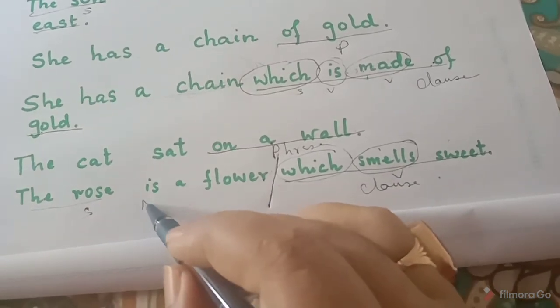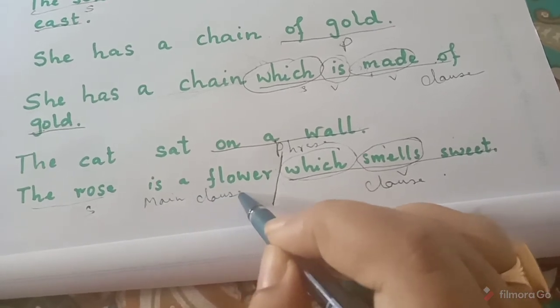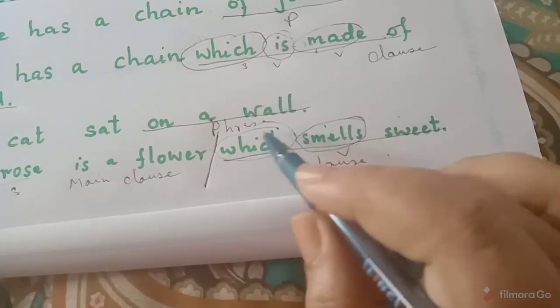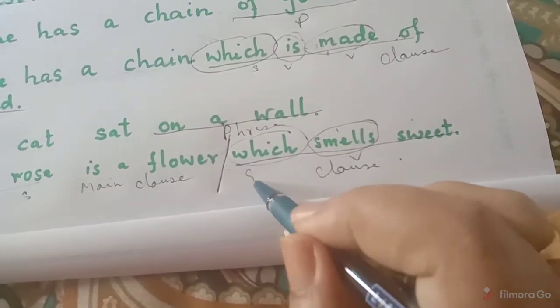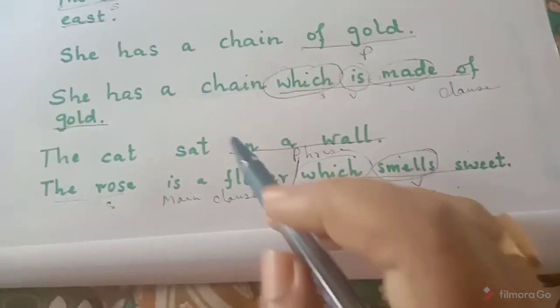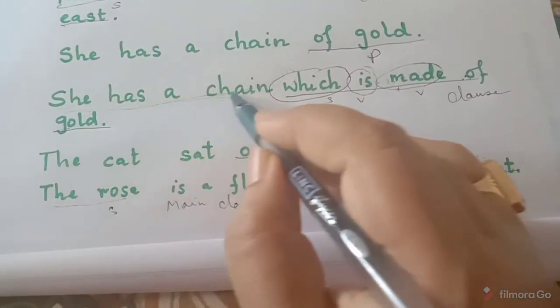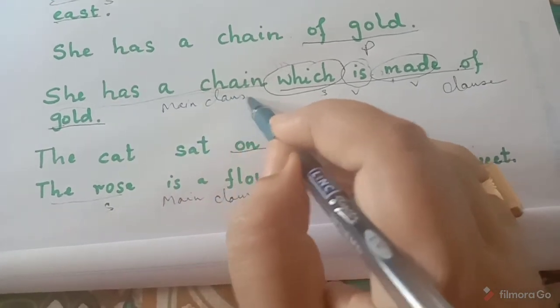So this part is also a clause and it is called the main clause, and this part has incomplete sense, which smells sweet. So it is my subordinate clause. This we are going to do in the next class, I guess. Here also, she has a chain. This part is called my main clause because it has complete sense.